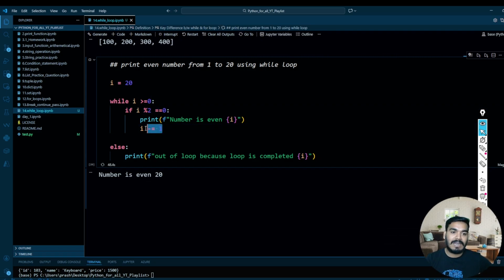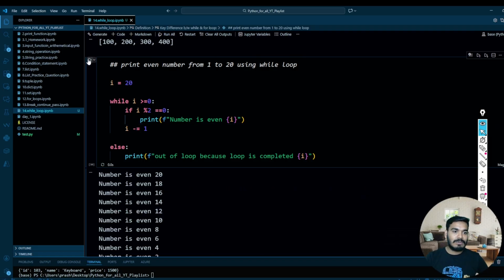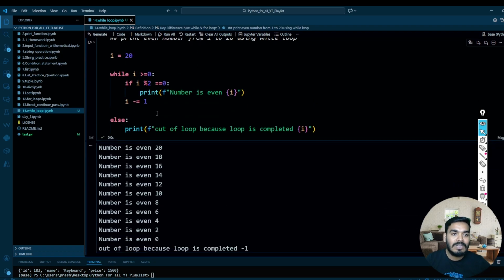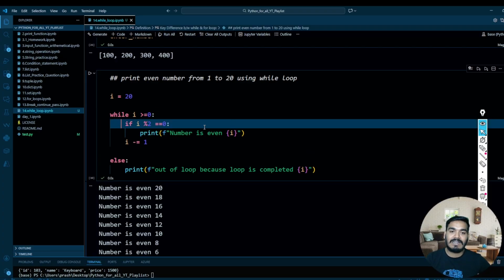Then it will come to this line and make it 19. Once it is 19, it will again continue your if condition. It is not going back to the while loop. So it is wrong over here. I made a mistake. So it should be outside your if condition. Now let's try to execute this. Your number is even 20, 18, 16, 14, 12, 10, 8, 6, 4, 2, and 0 is also even. Okay, and out of loop, because your loop is completed and your i is -1 this time. So this is how you can use the while loop with your if condition to find some specific condition.